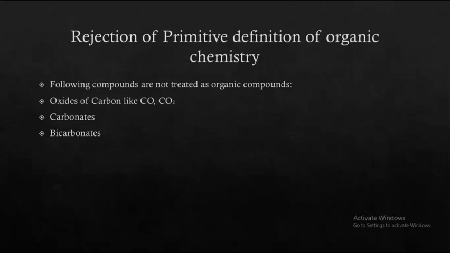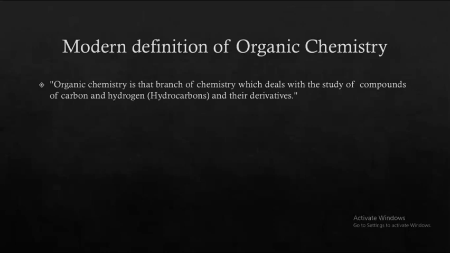Now we reach the climax of our lecture, the basic goal of our lecture, which is the modern definition of organic chemistry. Organic chemistry is that branch of chemistry which deals with the study of compounds of carbon and hydrogen, which means hydrocarbons and their derivatives. This is the modern definition.